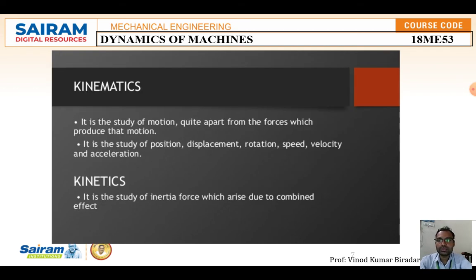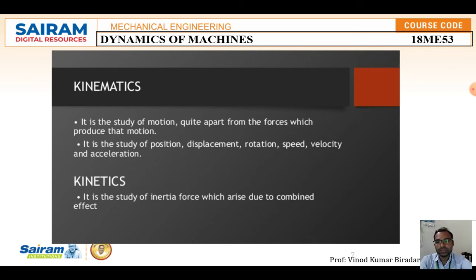Next is kinematics. Kinematics is a study of motion quite apart from the forces which produce it in the machine. It is a study of position, displacement, rotation, speed, velocity and acceleration. This kinematics is what we studied in the fourth semester, that is kinematics of machine. Dynamics of machine is an extended part of that.